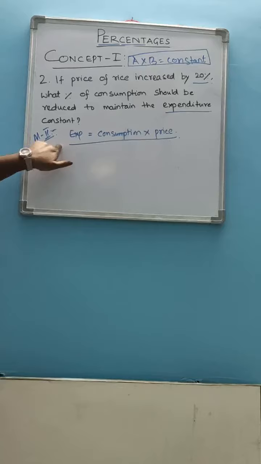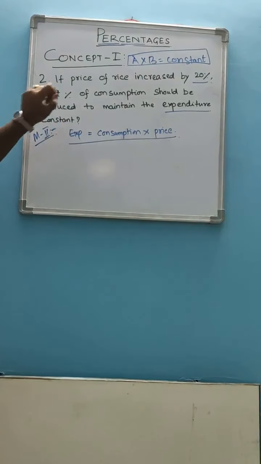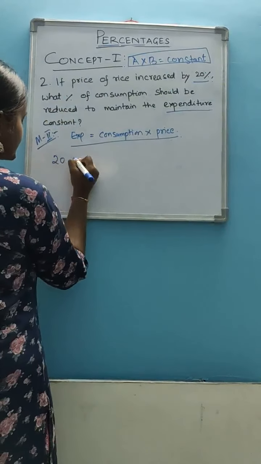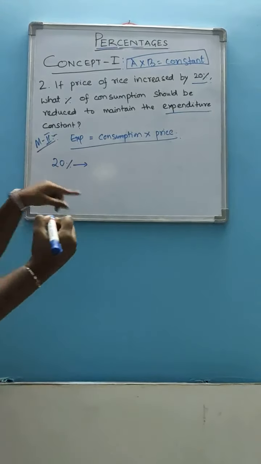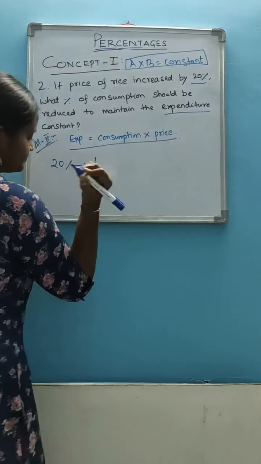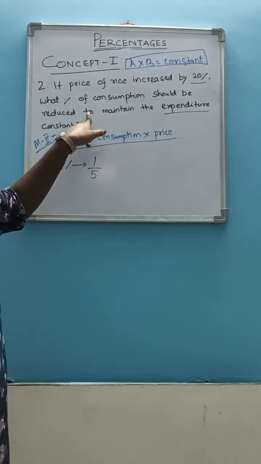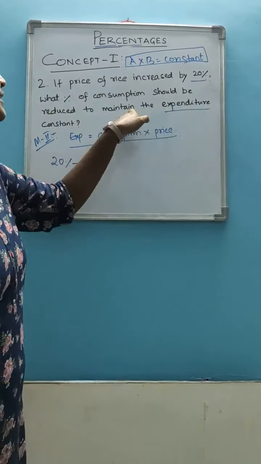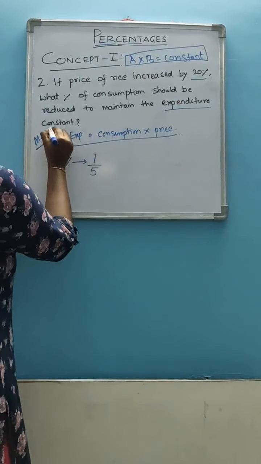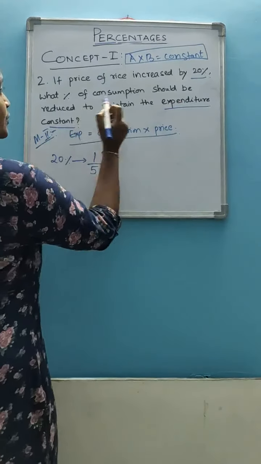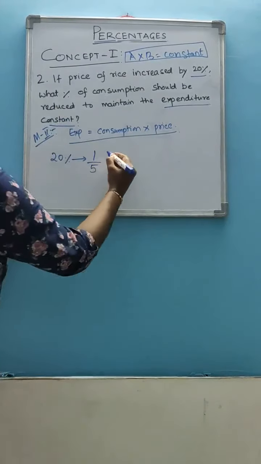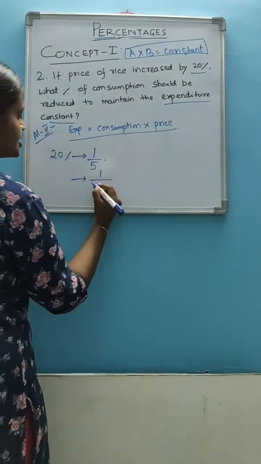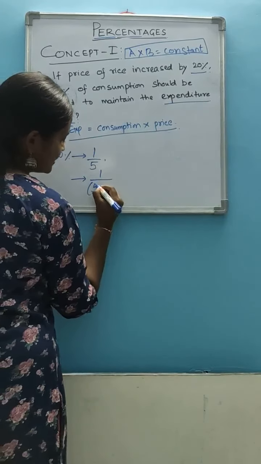So we will solve this problem by using the second method here. See, here the price of rice is increased by 20%. 20% means, in terms of fraction, 1 by 5. And the consumption should be reduced. He is asking to maintain the expenditure constant. Constant means now you have to reduce the consumption. Same as the previous problem, keep the numerator unchanged and write the denominator 5 here.